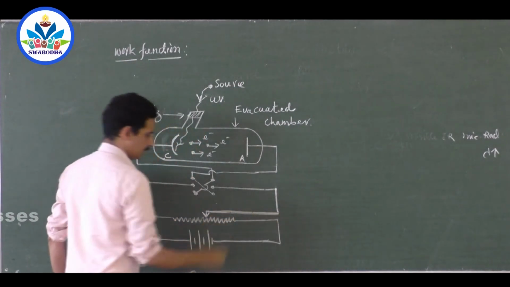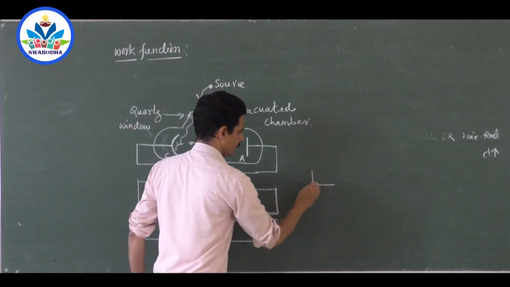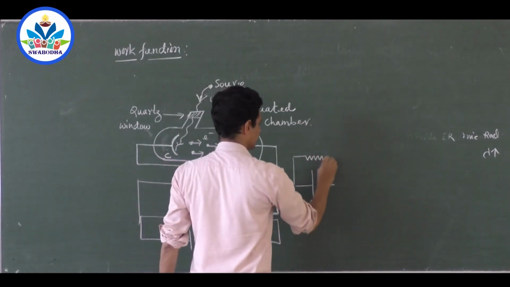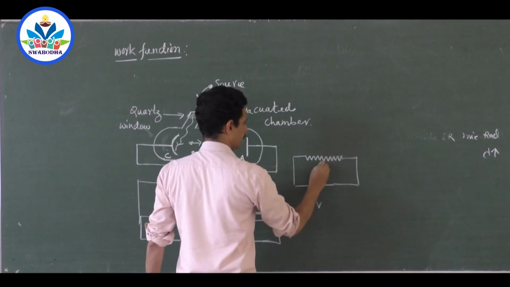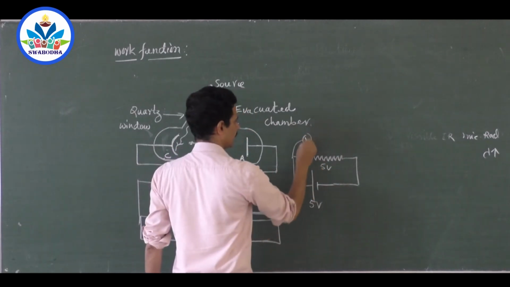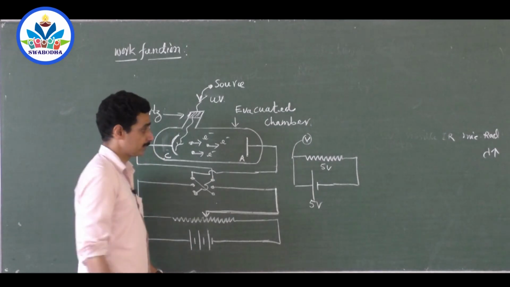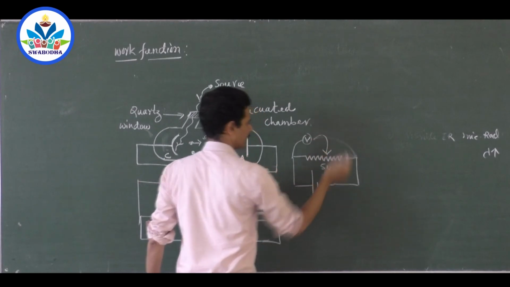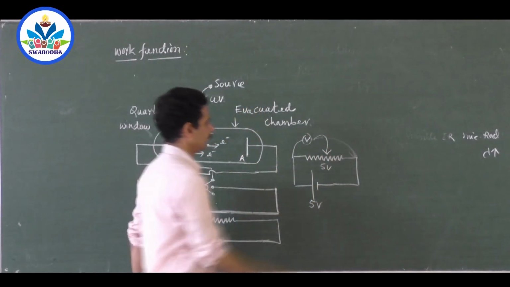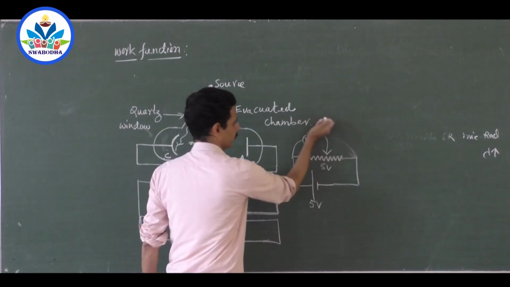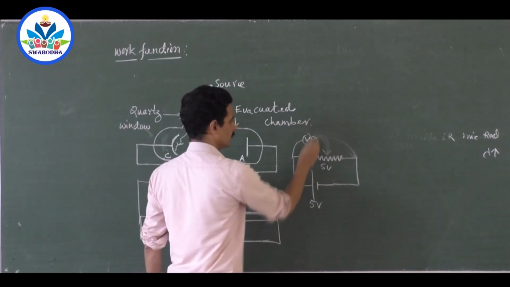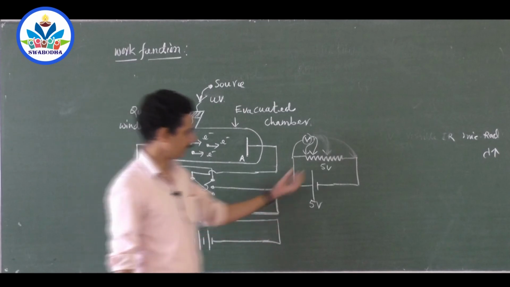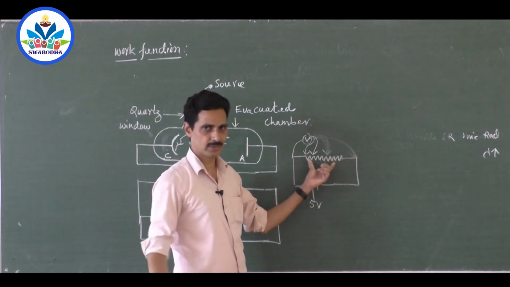That's all arrangement. Suppose you have a battery like this. If it is a 5 volt battery, say, and if I connect it to a long wire, like this, or a resistor, I get 5 volt here, and if I take a voltmeter, it is a very simple experiment. If I connect it from here to here, it measures 5 volt. If I connect the voltmeter here, it doesn't measure 5 volt, it measures less than 5 volt. And if it is in the middle, it will measure 2.5 volt. If I measure it here, it may measure only 2 volt. When it is connected here, it may measure only 1 volt, depending on the length of the wire. So as the length of the wire is different, resistance is different, current is different, voltage is different.